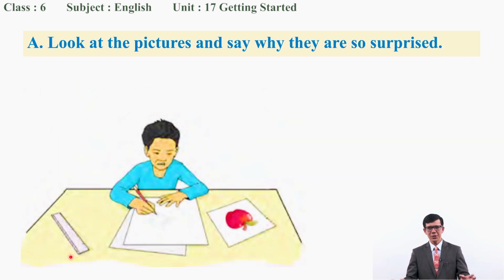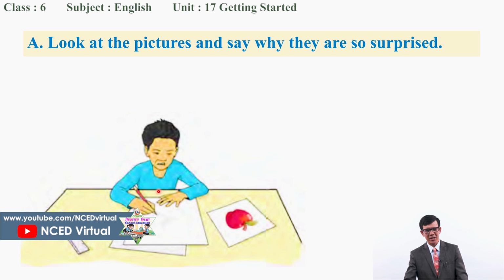But you can tell something different, right? We have one more picture there, right? What do you see? Right, you can see a boy, right? What is he doing? Right, he's drawing. And what is something surprising that you may not believe, okay? You can't believe. So what is surprising?